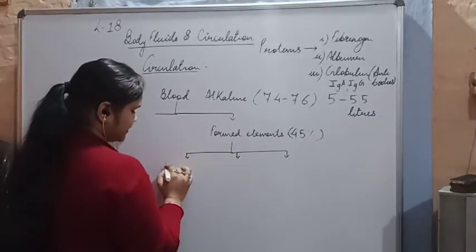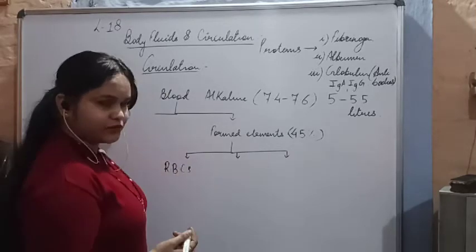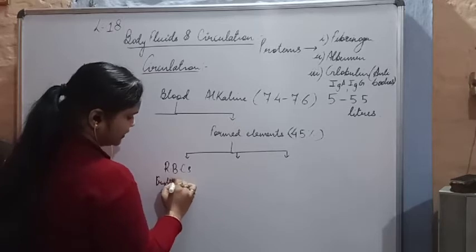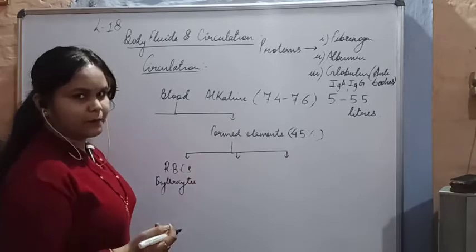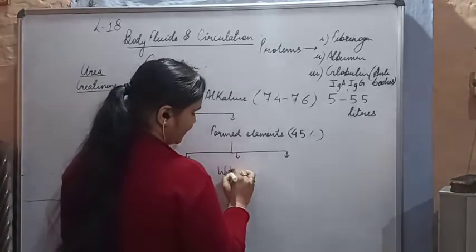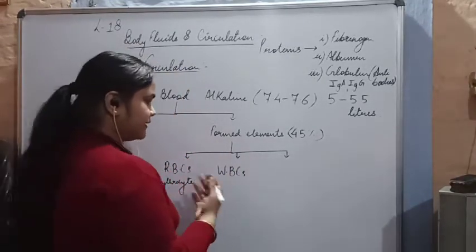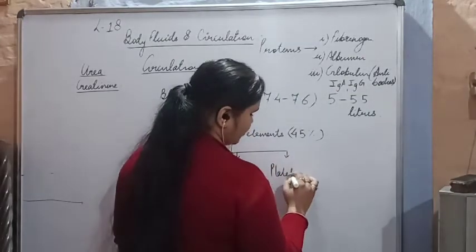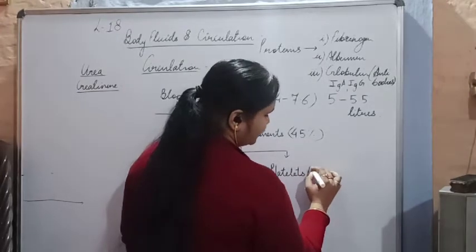First are the RBCs, also called erythrocytes, the red blood corpuscles. We'll see why we call them red blood corpuscles. Then we have the WBCs, and there is a major division amongst the WBCs, which we'll discuss. The last important constituent is the platelets, also called thrombocytes.